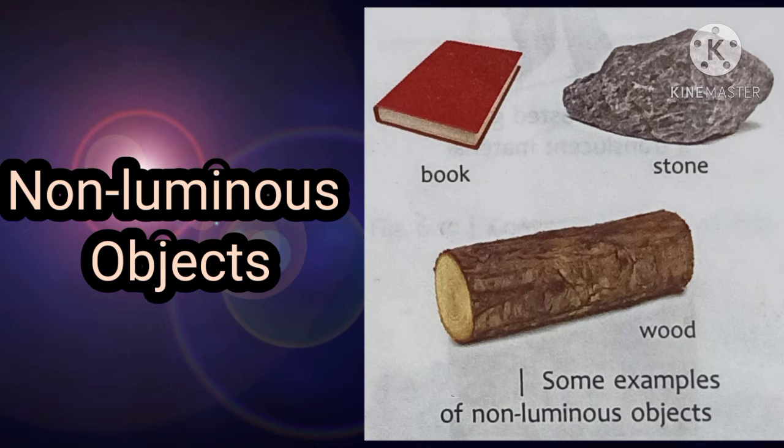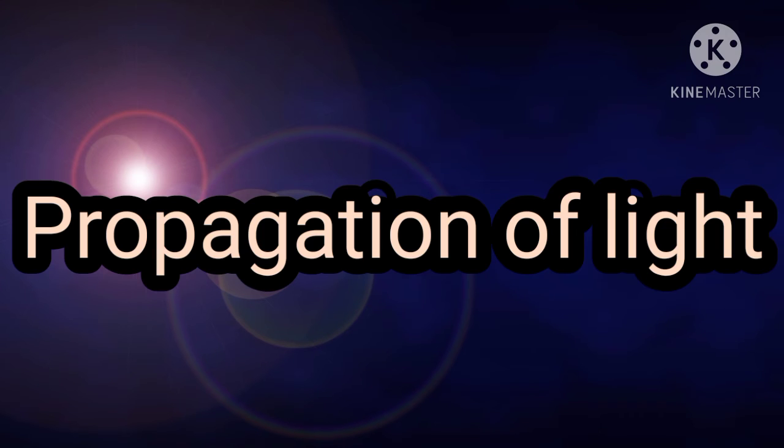Non-luminous bodies are those substances such as metal, stones, trees, buses, furniture, houses, etc. that do not emit light of their own. However, if light falls on them, they become visible. Such bodies are called non-luminous objects. So objects which do not emit light energy of their own are called non-luminous objects.